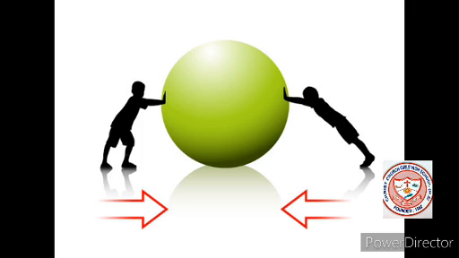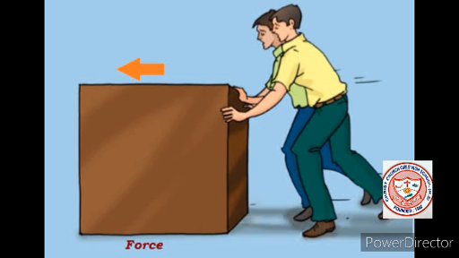The force that slows down or stops a moving object is called friction. It develops between two bodies when they touch each other. For example, when you walk on the road, your feet and the road are in touch. So, friction develops between your feet and the road. It is because of friction only that we are able to